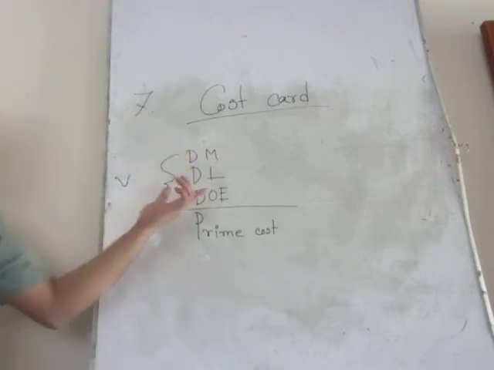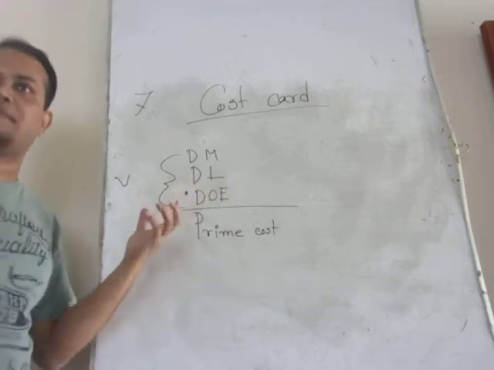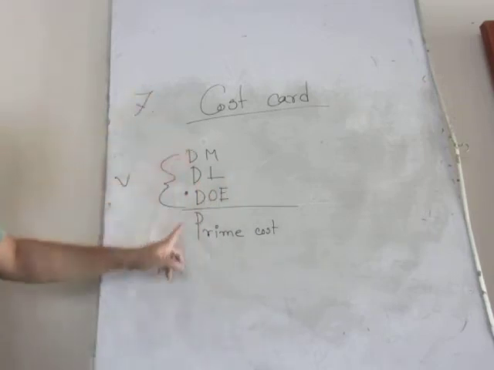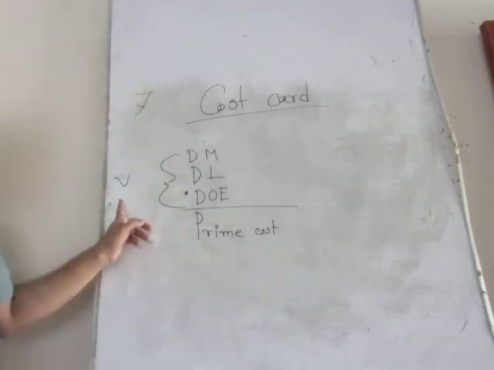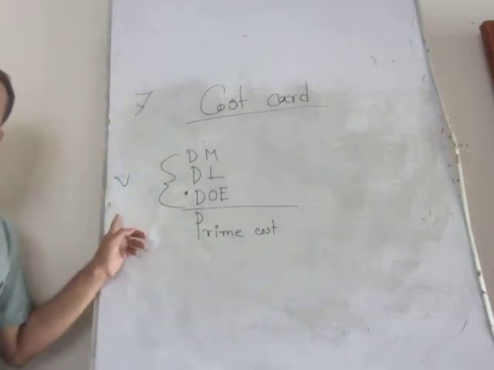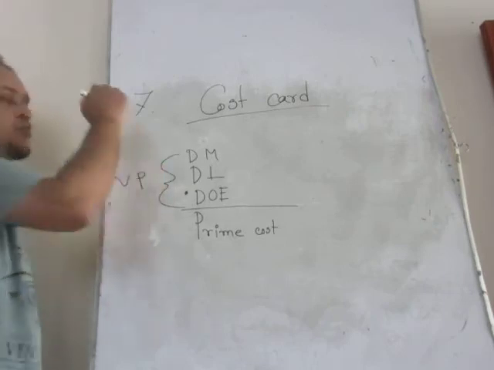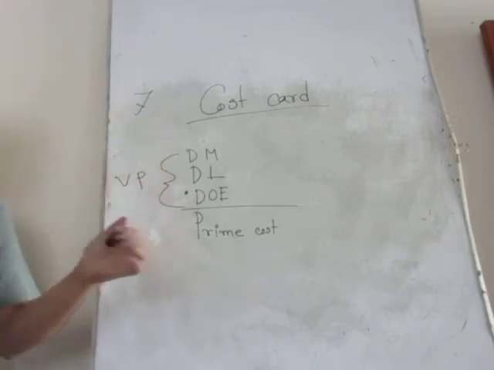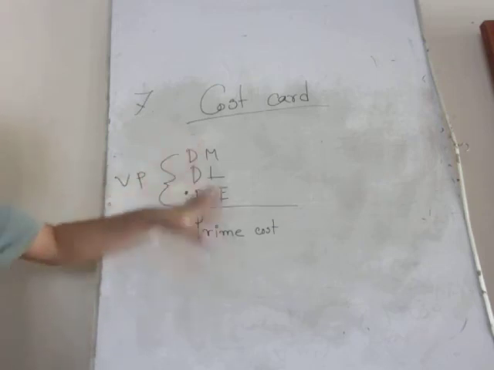Right? If you increase the production volume, direct material goes up. So when you add up all kinds of direct costs, it will give you the prime cost. So prime cost is a kind of variable cost, variable production related cost. We add up all kinds of production related variable cost.